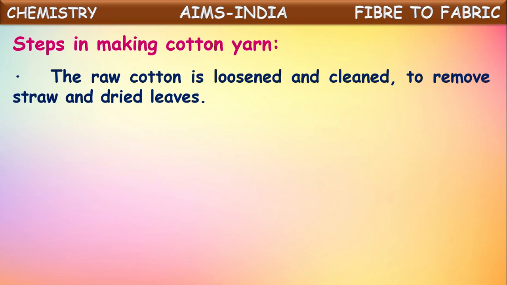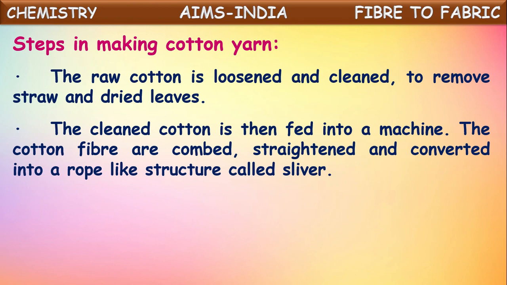First, the raw cotton is loosened and cleaned to remove the straw and dried leaves present in the cotton. So even after removal of the cotton seeds, there might be some cotton straw and dried leaves present along with the cotton fiber. That's why this cotton is first loosened and cleaned to remove all of these.